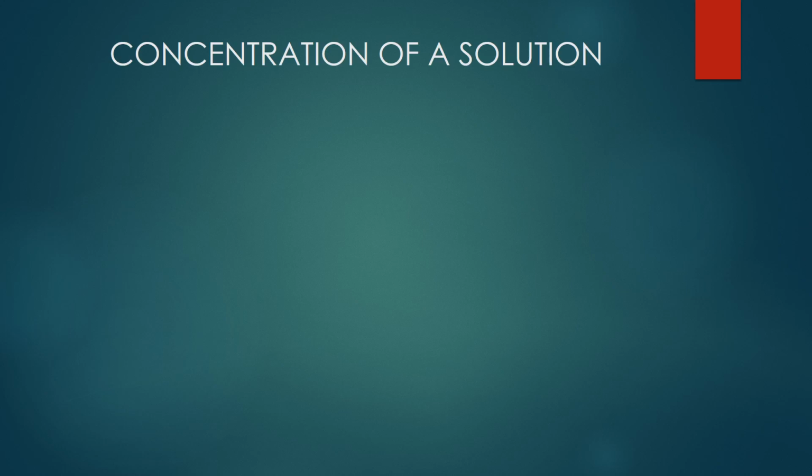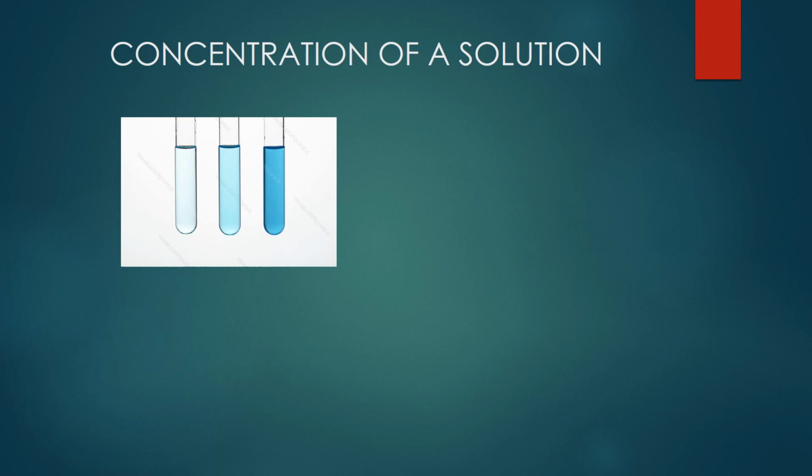Concentration of a solution. Here in this picture we have 3 test tubes. The 3 test tubes contain copper sulfate, isn't it? What is the color of copper sulfate solution? Blue color. So copper sulfate is blue in color.